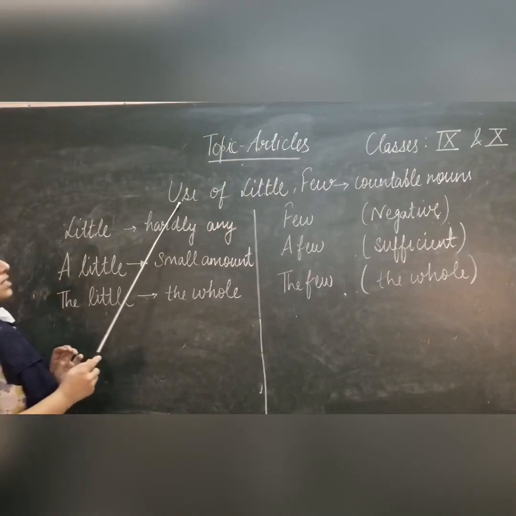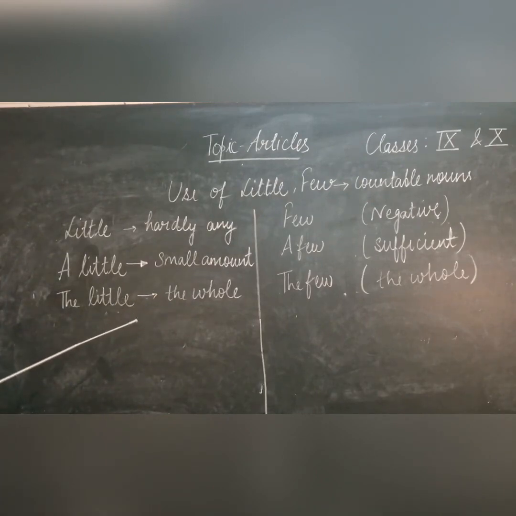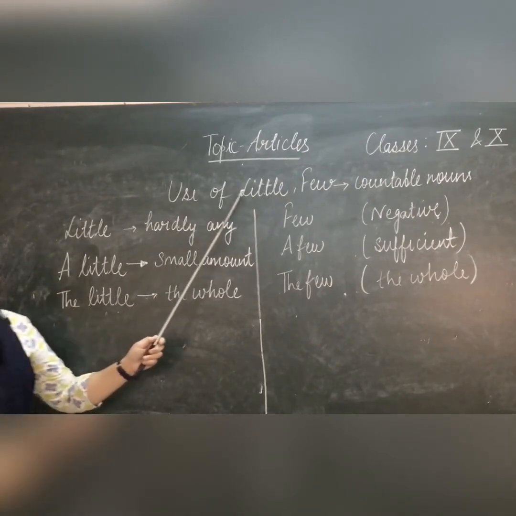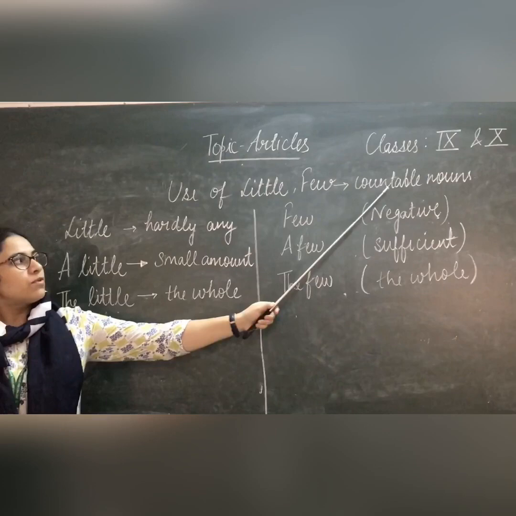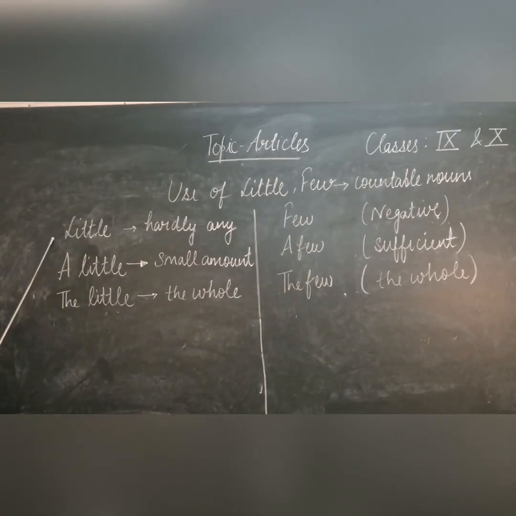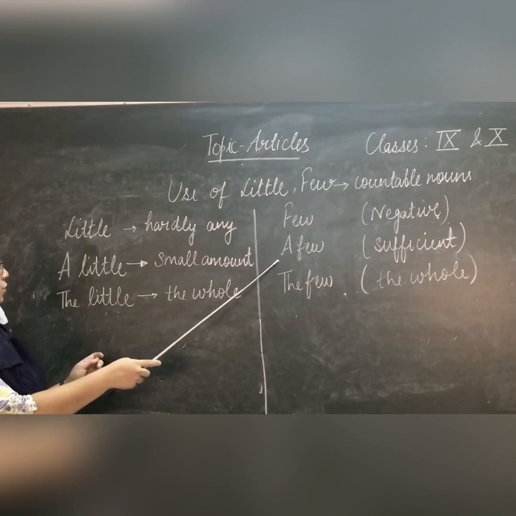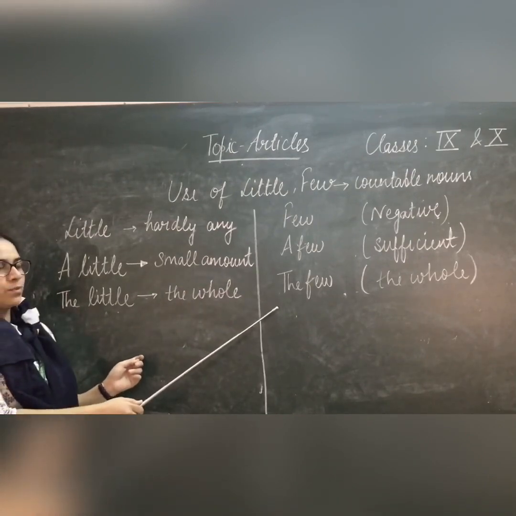The next part is the use of little and few. One thing I just want to clear over here, that is few is used for only countable nouns. So first of all, let me clear the meaning of these words. So little, few, a little, a few, the little, the few.